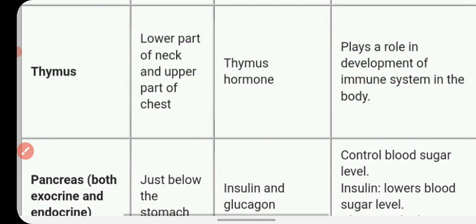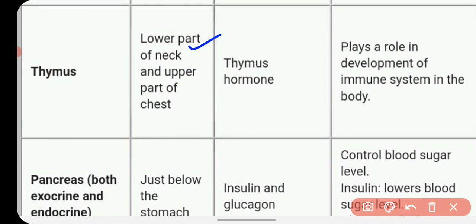Next is the thymus. The thymus is present in the lower part of our neck and upper part of our chest. The thymus hormone is released from the thymus, and it plays a role in the development of the immune system in the body. It influences the development of T lymphocyte cells.